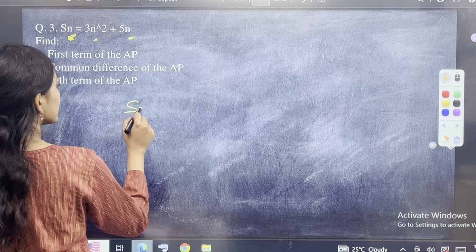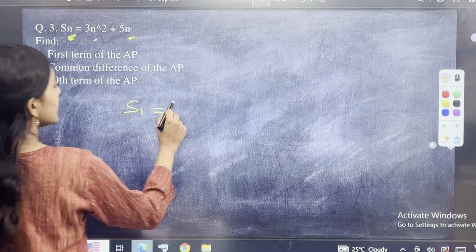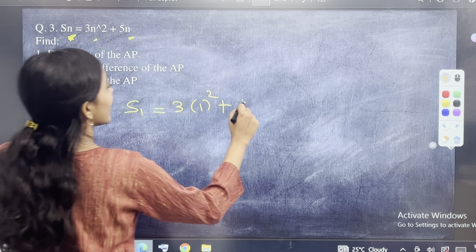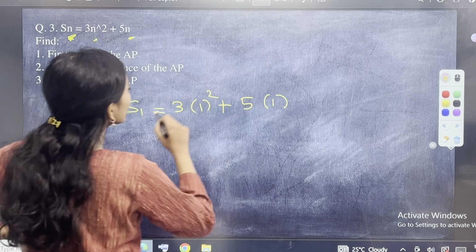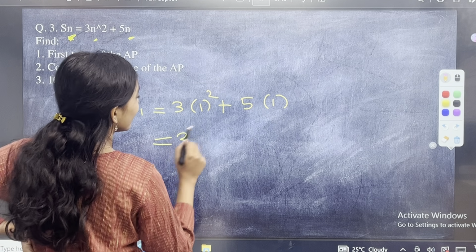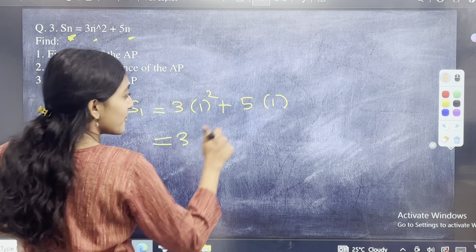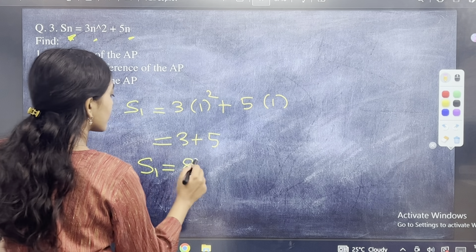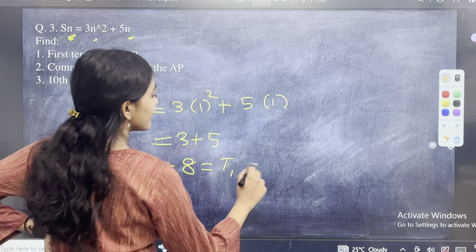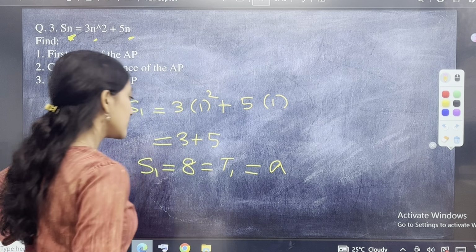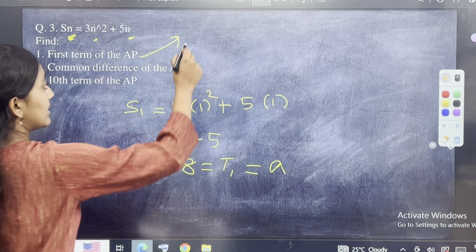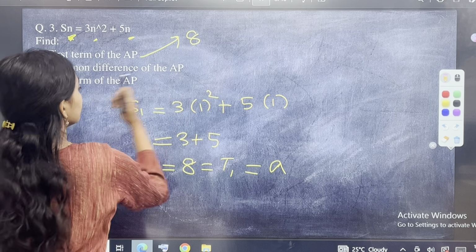So S1 is equal to 3 into 1 whole square plus 5 into 1, very difficult calculation. So it is 3 into 1 is 3 plus 5. So S1 is equal to 8, which is equal to T1, which is equal to A. मुझे एक सब हेडिंग मिल गया. फर्स्ट टर्म ऑफ द एपी क्या मिल गया मुझे? 8.